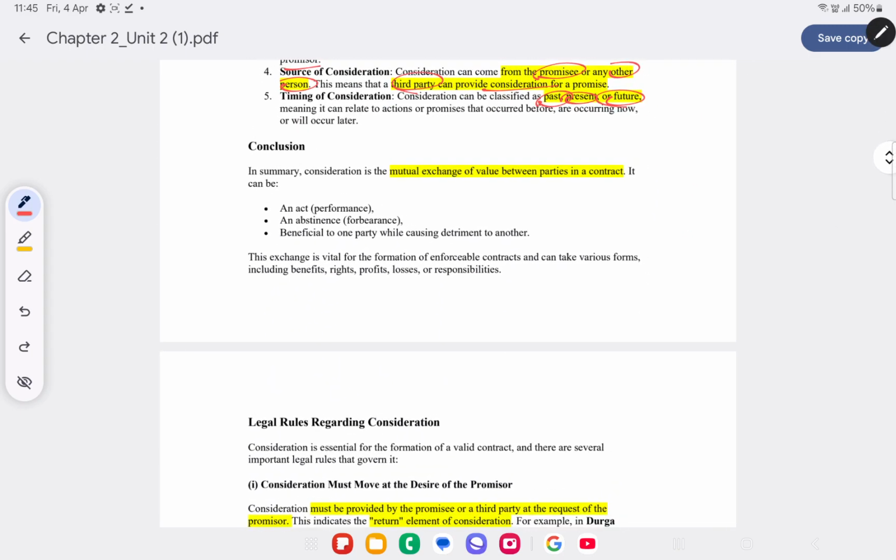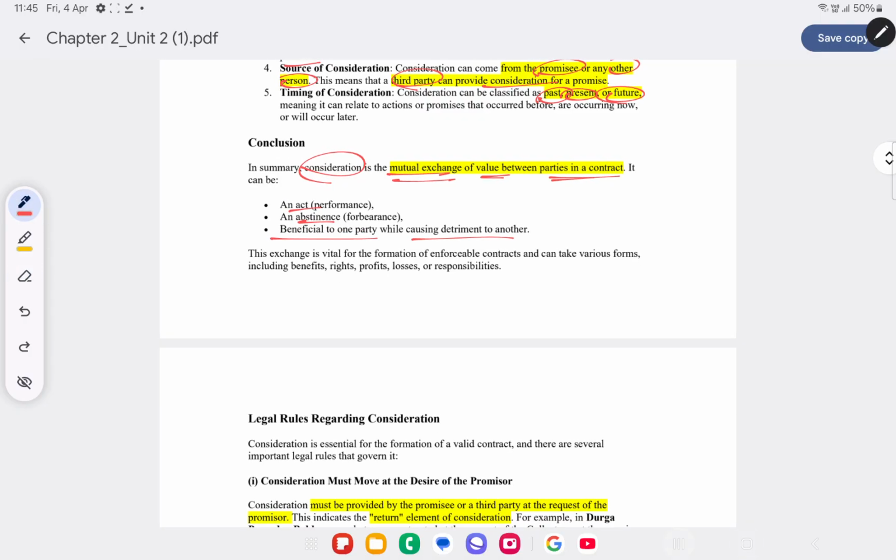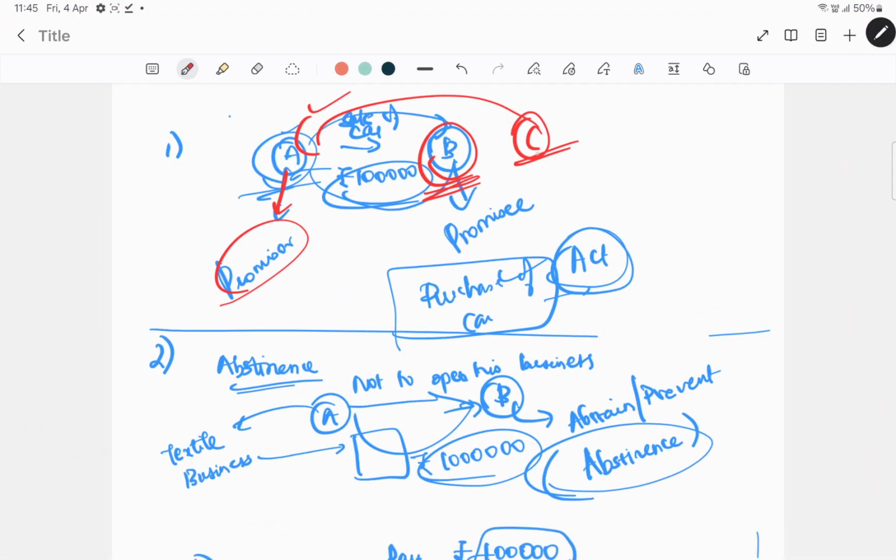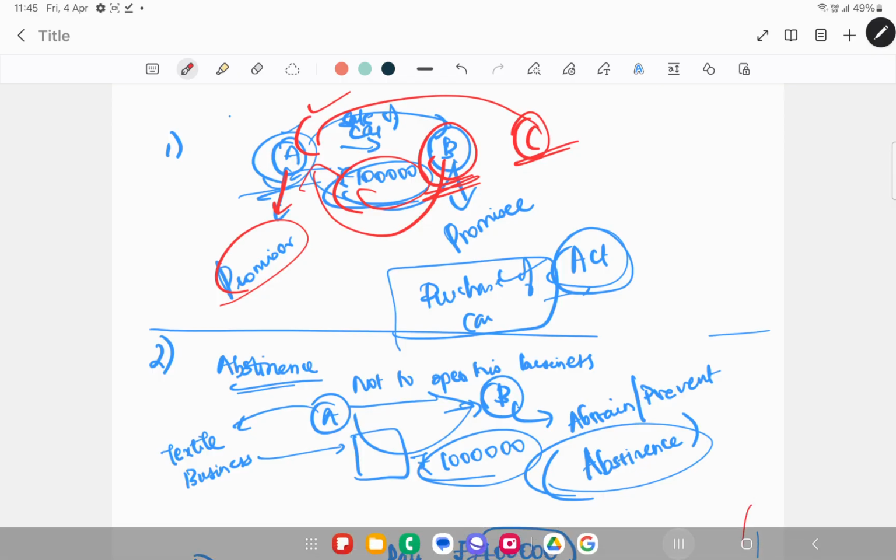So, conclusion. Consideration is generally the mutual exchange of value between parties in a contract. It can be an act or an abstinence. It is beneficial to one party while causing detriment to another. So what do you mean by that? Take for example, if B is making the payment of 1 lakh to A, then it benefits A, whereas it is a detriment, meaning it causes loss, to B. We can say it is a reduction in the amount of money that B holds. So it is a benefit to one party and detrimental to the other.